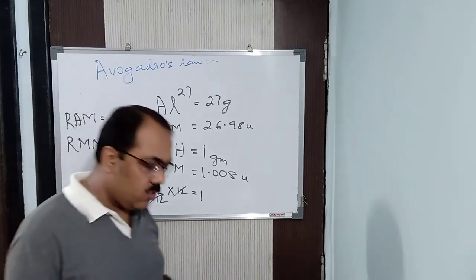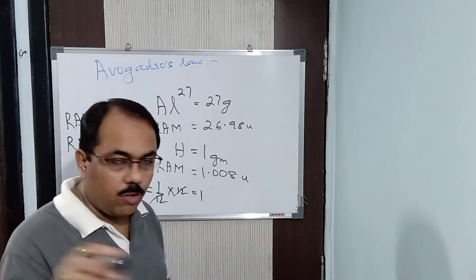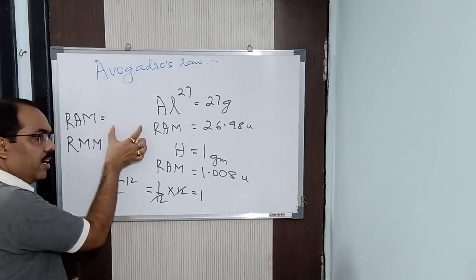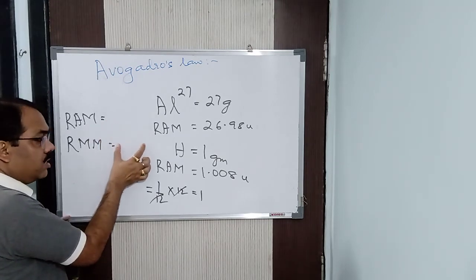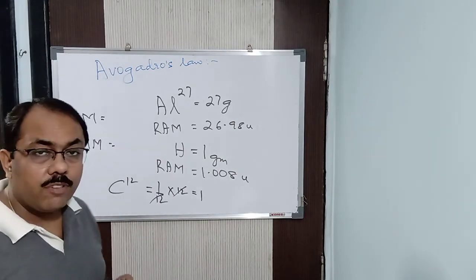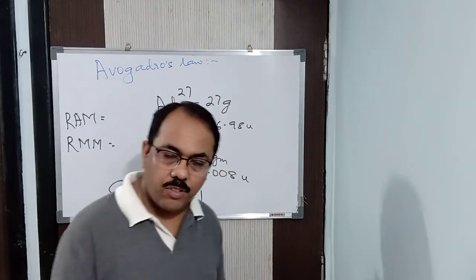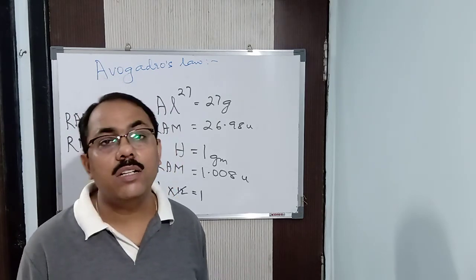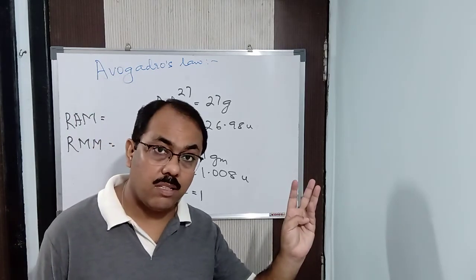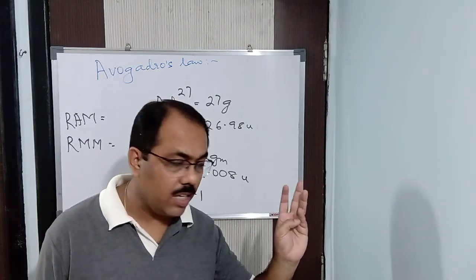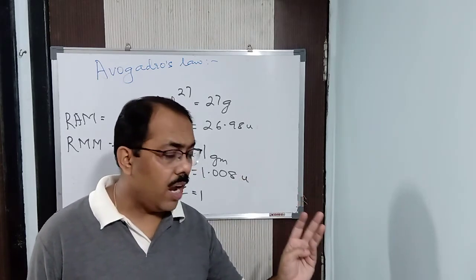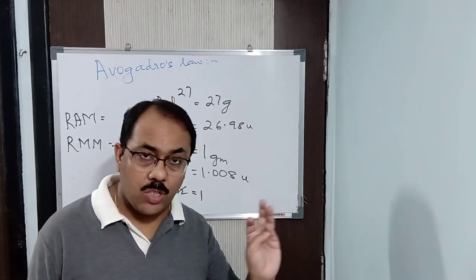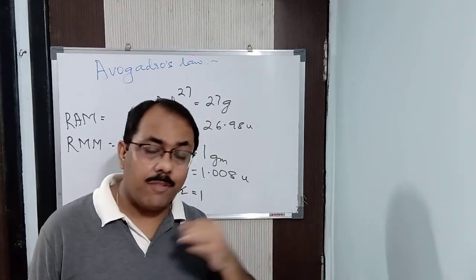But initially, we used to take hydrogen in the denominator. The definition was the mass of one atom of an element by the mass of one atom of hydrogen, or the mass of one molecule of a substance by the mass of one atom of hydrogen. One atom of hydrogen, what is the mass? 1 U, or 1 gram, we can say. But why did we change? Because with hydrogen, a lot of difficulties were involved. Hydrogen is an inflammable gas. It is explosive in nature when it comes in contact with oxygen. Hydrogen does not exist in the pure state. It's not available in nature, so generally we have to prepare hydrogen.